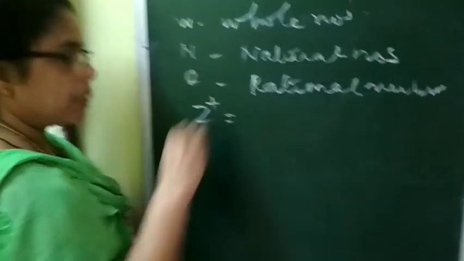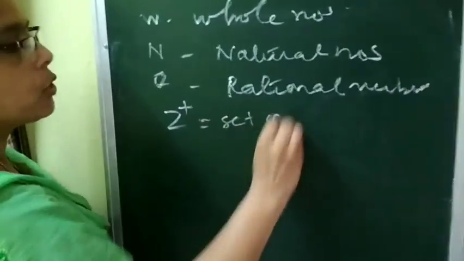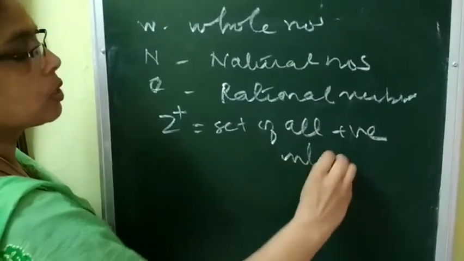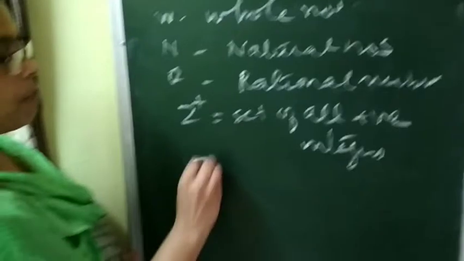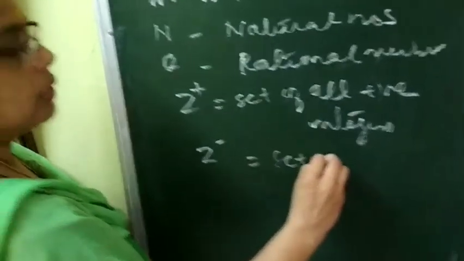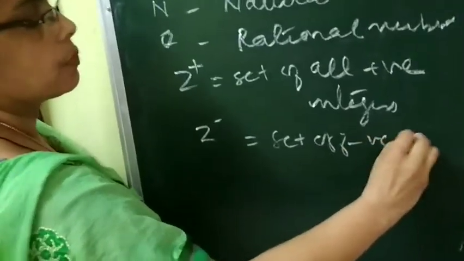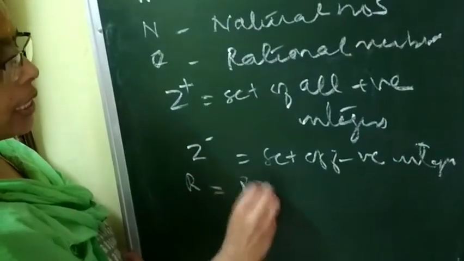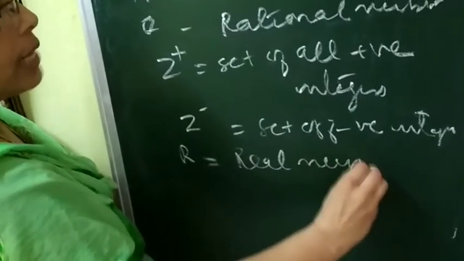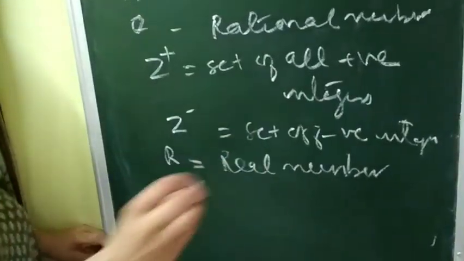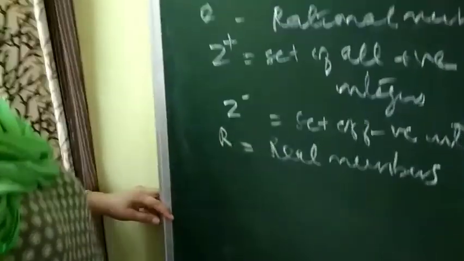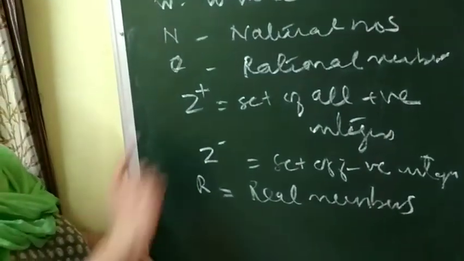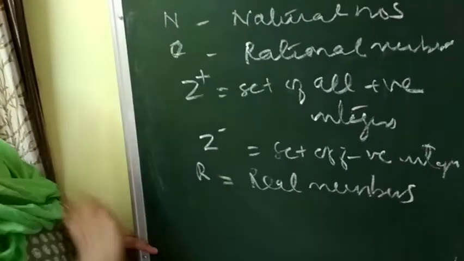If you take Z plus, this is a set of all positive integers. And Z minus, set of all negative integers. And R is the set of all real numbers. If you write R plus, that is set of all positive real numbers, R minus set of all negative real numbers. Now, these are the symbolical form of different types of sets.